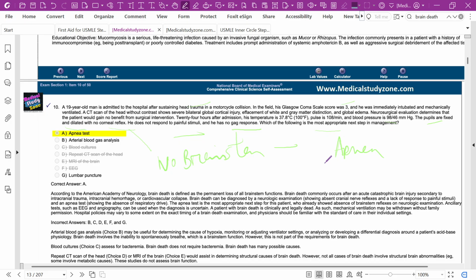If the apnea test is positive, then you can tell the family that he is brain dead, and you can remove the ventilator. That's all for today.